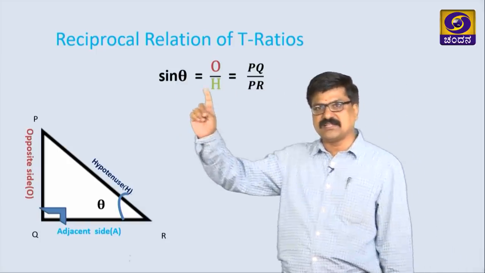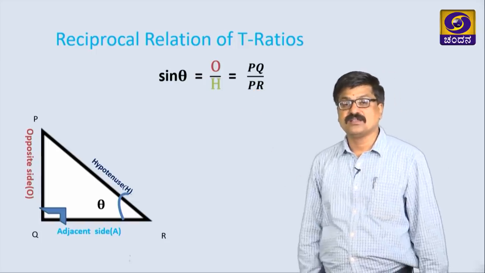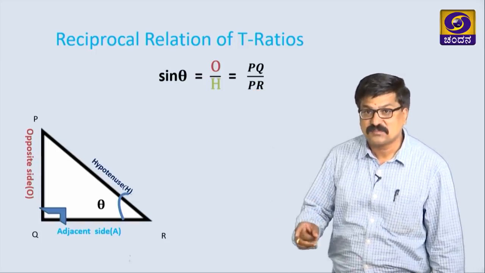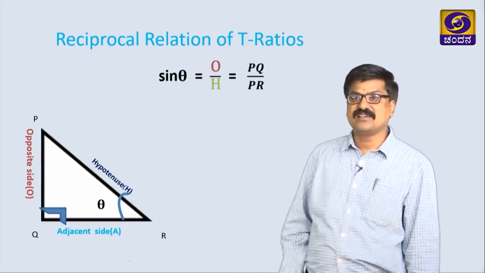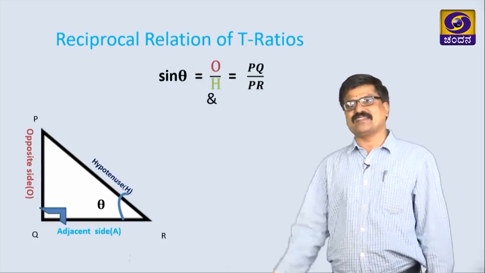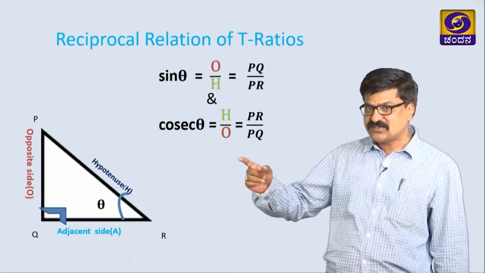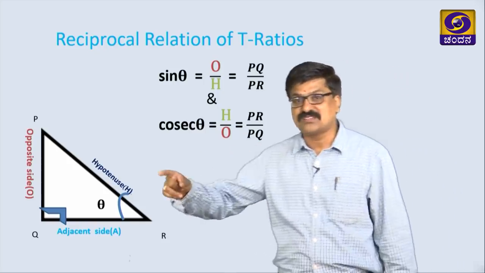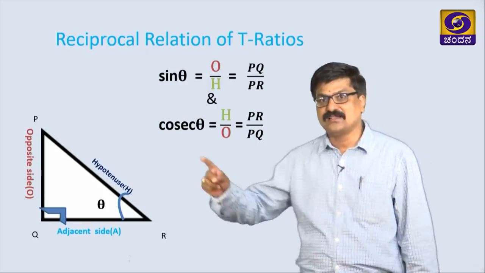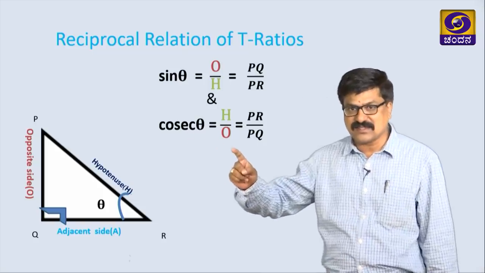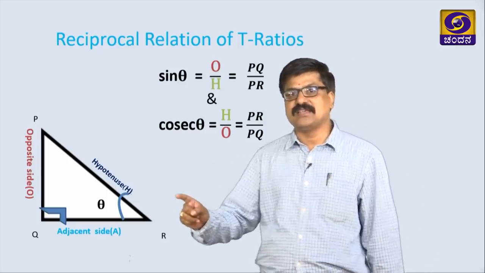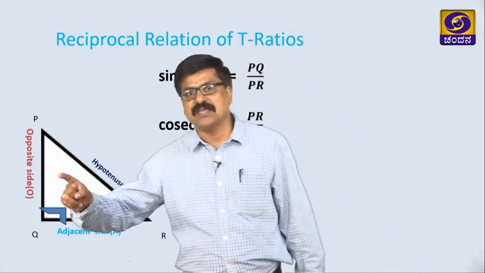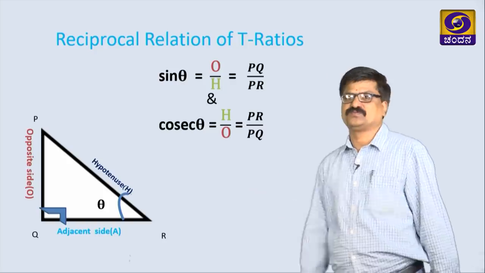What is the reciprocal trigonometric ratio of sin theta? That is cosec theta. Cosec theta is equal to hypotenuse by opposite side, that is PR by PQ.